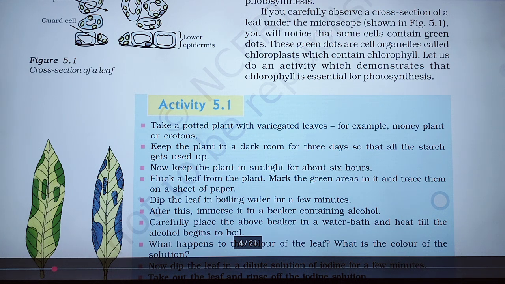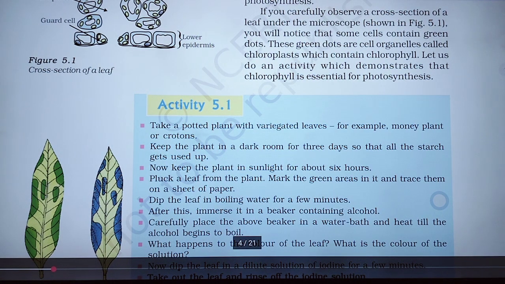We have seen that starch is a reserve food. When there is no sunlight, the reserve food is very helpful for the plant. So we keep the plant in the dark room, where there is no sunlight, and that's why it uses the reserve food.